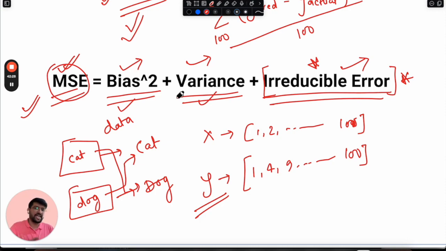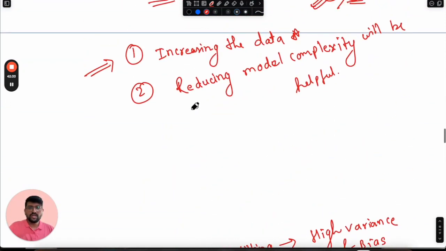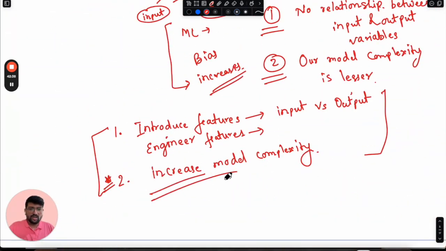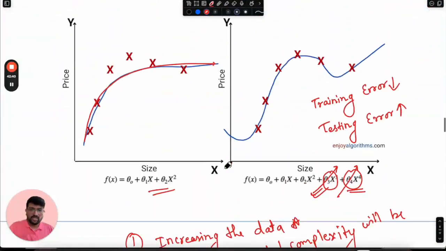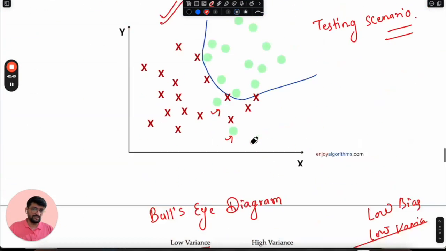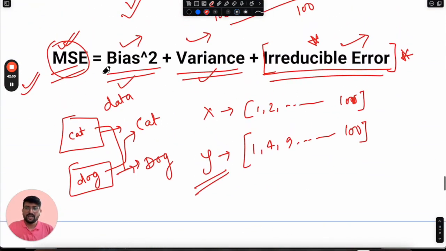But there is a catch. To reduce the bias, we want to increase the complexity of the model, but to reduce the variance, we want to reduce the model complexity. So there is a trade-off. If we try to increase the complexity, bias will decrease, but variance will increase. If we reduce the complexity of the model, variance will decrease, but bias will increase. So this is the trade-off.